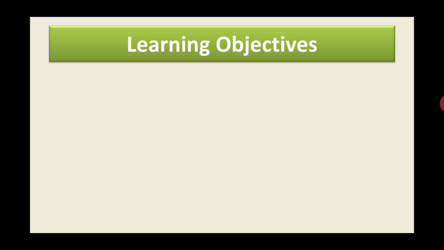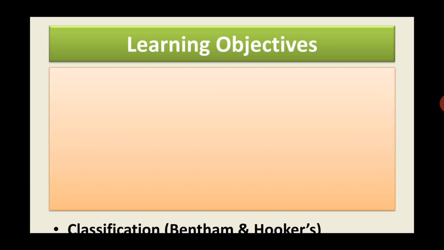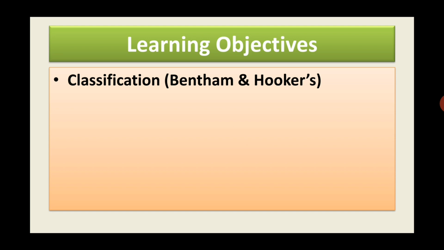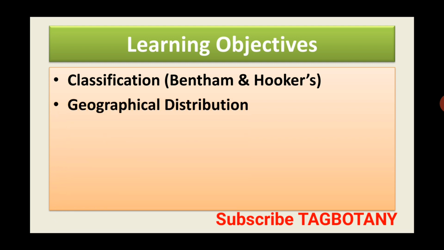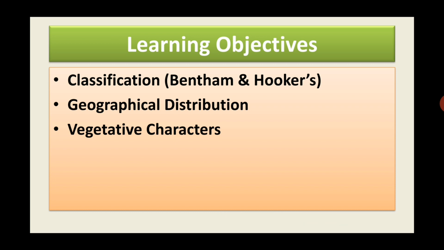So these are the learning objectives of today's lecture. We will study classification of family Asclepiadaceae according to Bentham and Hooker's system of classification, which is the widely accepted system of classification. Then we will study geographical distribution of the family. Then we will catch up with vegetative characters like root, stem and leaves. We will also study floral characters like inflorescence, flower and fruit.